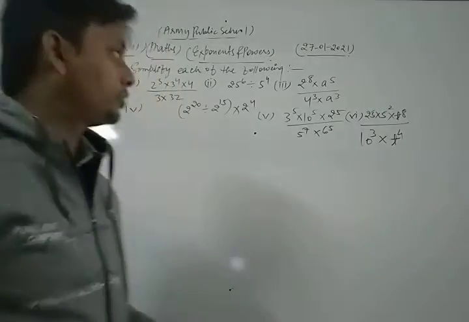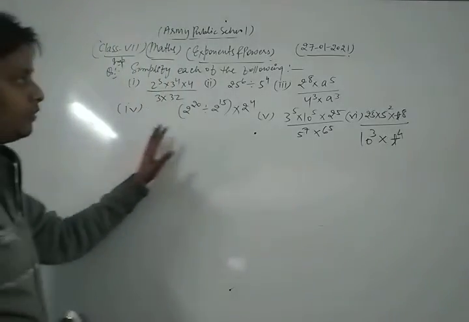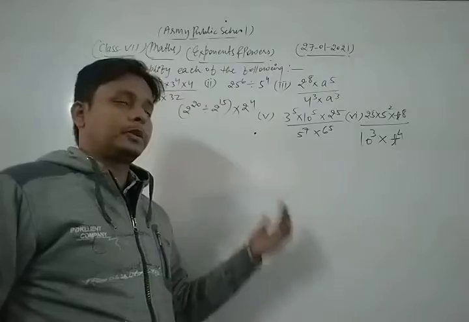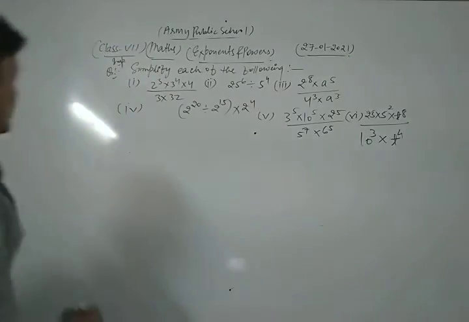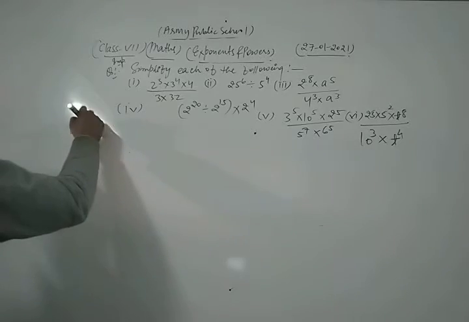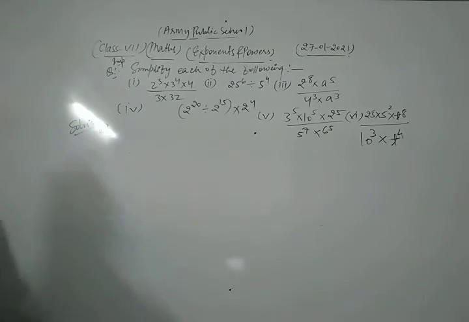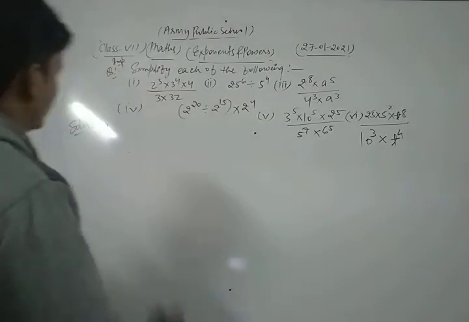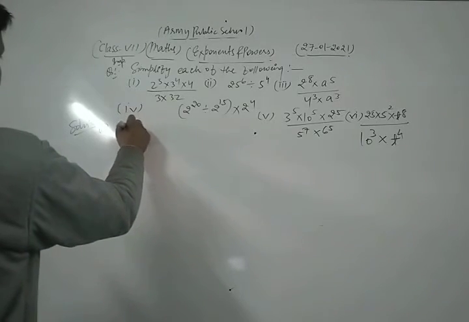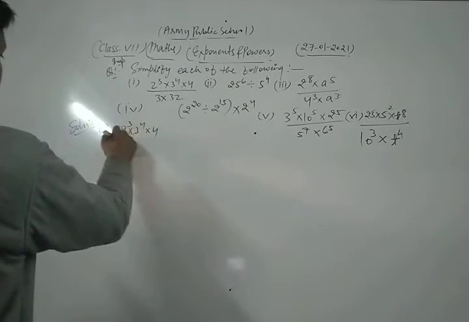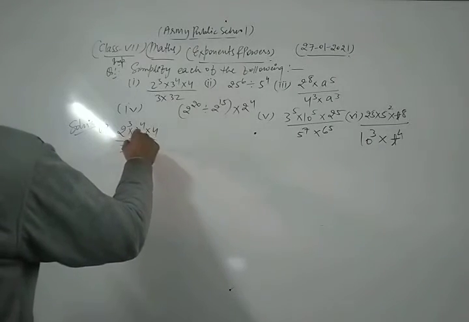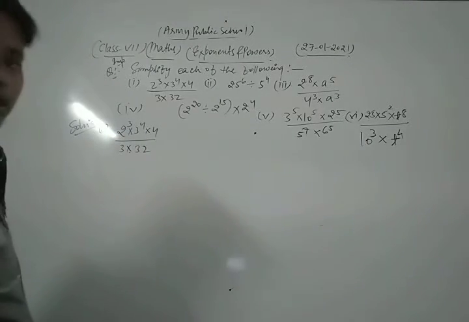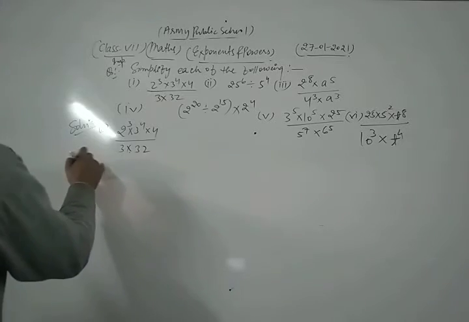Okay, now what is the question here? Here simplify each of the following and if possible express it in their exponent form. Now let us take the first part of this question and solve it. The first question is 2 power 3 into 3 power 4 into 4 divided by 3 into 32.